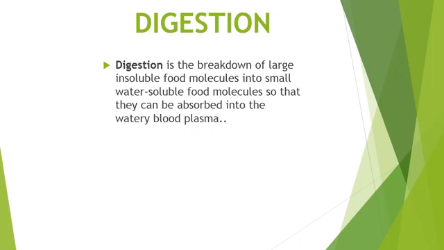So digestion is basically the breakdown of the food which we eat. Whatever we eat, we chew it. Even after chewing, it is not that small. So that food transfers through the esophagus to the stomach, where it is digested. Digested means that it is broken down into very small water soluble food molecules, which are absorbed in the watery blood plasma. That process is called digestion.